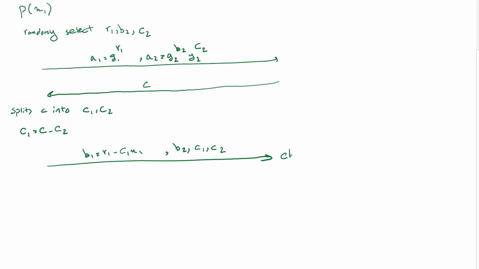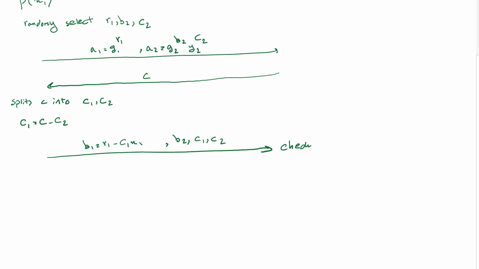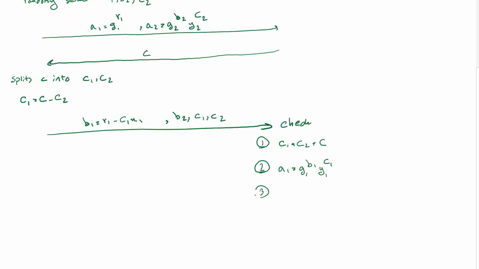So now the verifier needs to check. The first thing he checks is if C1 plus C2 equals C. Number two, he checks if A1 equals G1 to the B1 and Y1 to the C1. And three, if A2 equals G2 to the B2 and then Y2 to the C2.